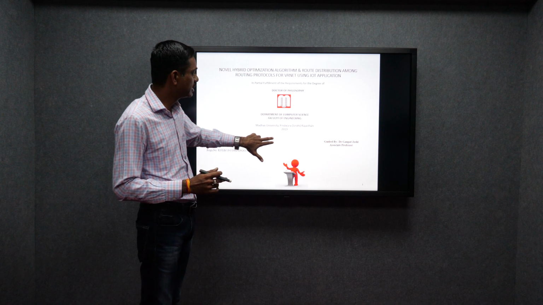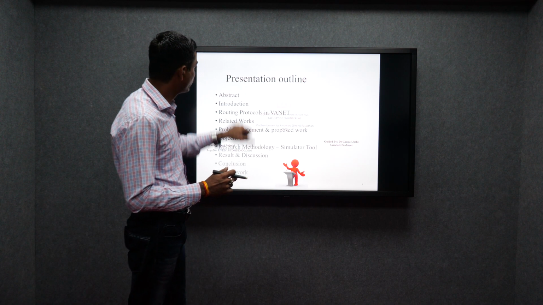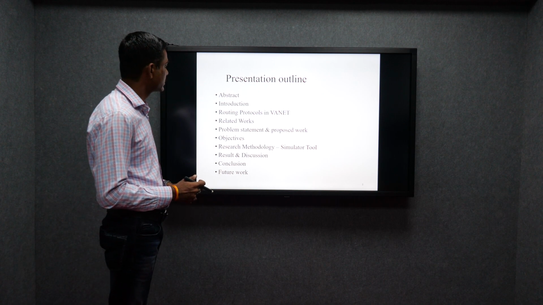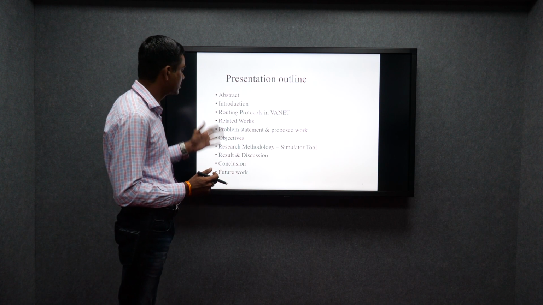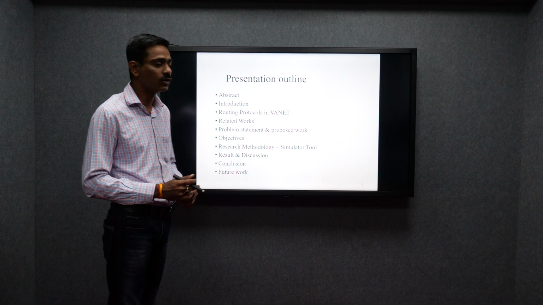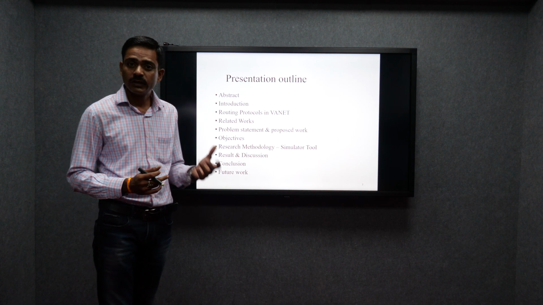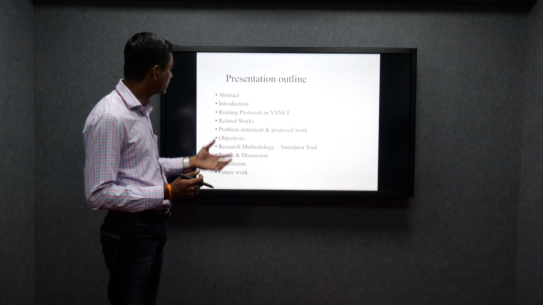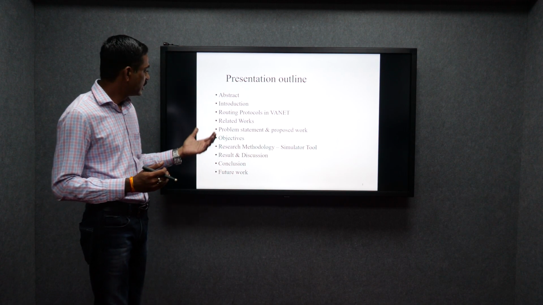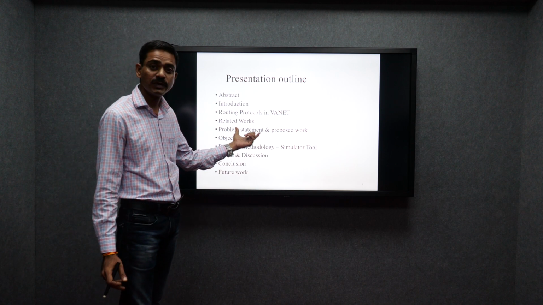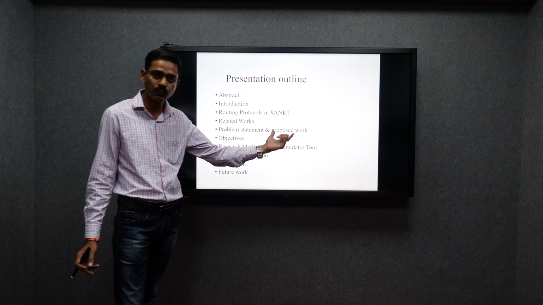I will show this with these snaps. First I present my outline in a few points: the abstract, then the introduction about the complete process, the different routing protocols existing for VANET communication, the related work I did, the problem statement and the proposed work. What existing issues there are in VANET communication and what I proposed.